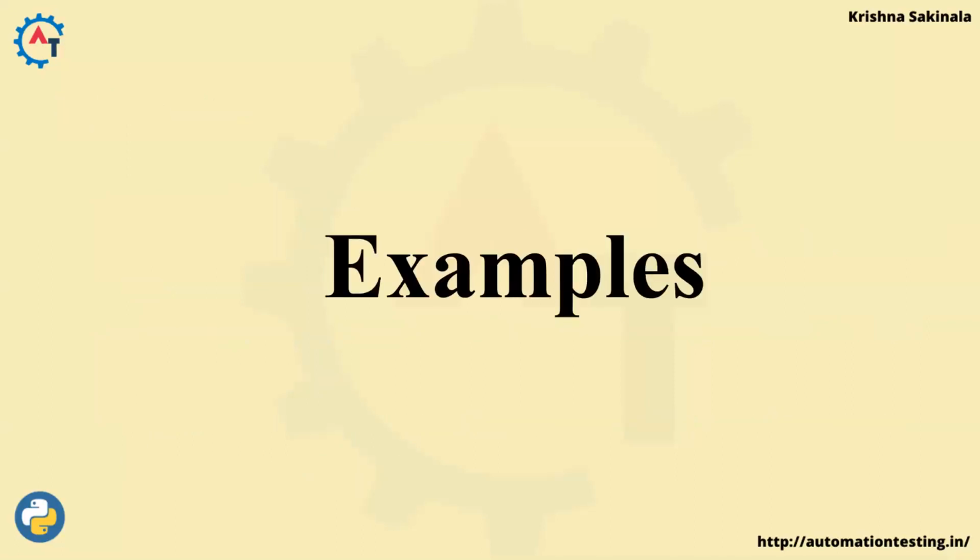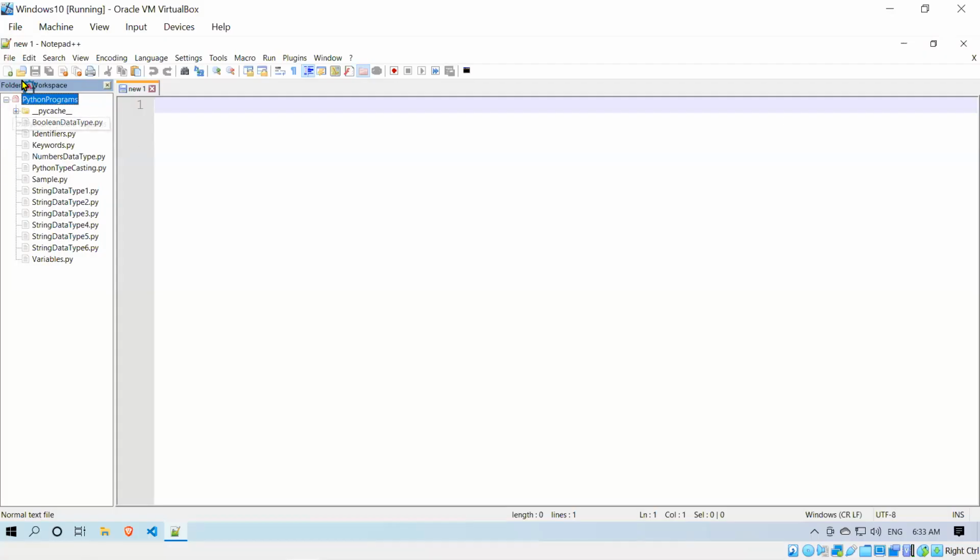So theory completed. Whatever we discussed, we will see by taking some examples. Apart from that, you have so many other functions you can use in list. Okay, so I'll create a file.